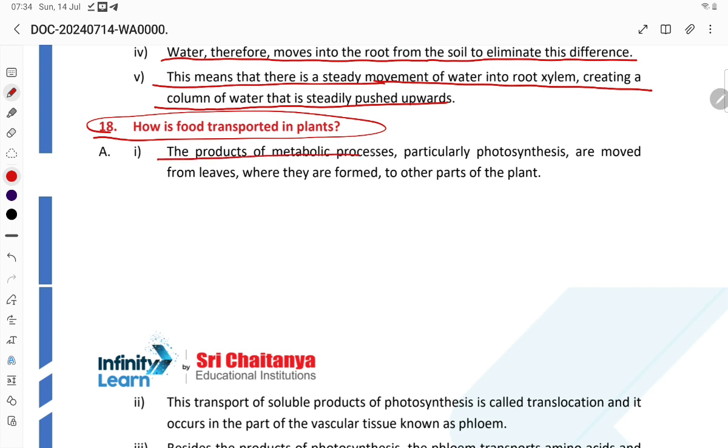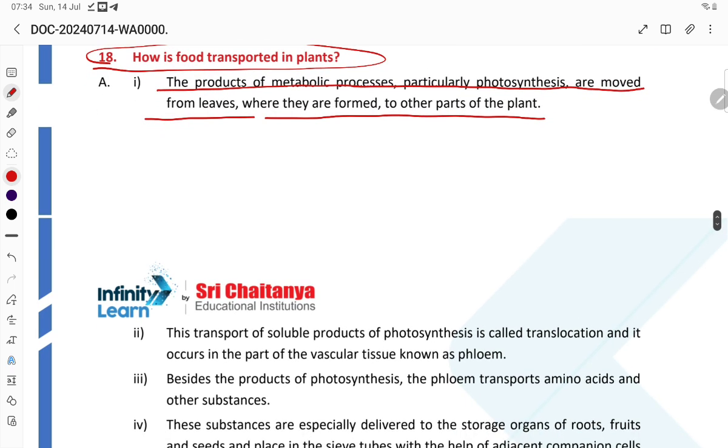How is the food transported in the plant? The products of metabolic processes, particularly photosynthesis, are moved from the leaf where they are formed to other parts of the plant.